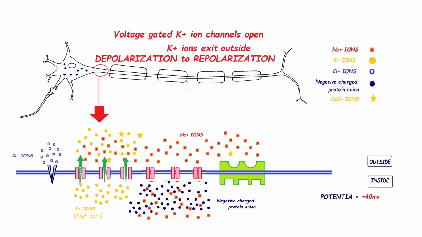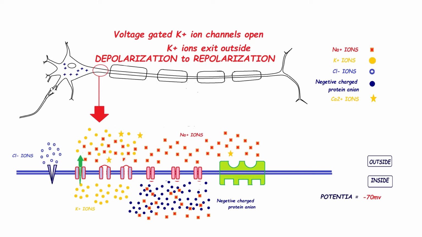When potassium ions exit, the positivity inside of this membrane will gradually decrease, and the potential, which was plus 40 mV, will gradually decrease to minus 70 mV again, and when the potential reaches minus 70 mV, the voltage gated potassium ion channels will be deactivated. So after the minus 70 mV potential, no more potassium ions can exit through the voltage gated potassium ion channels.